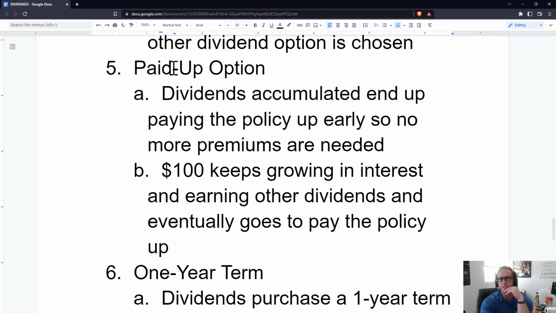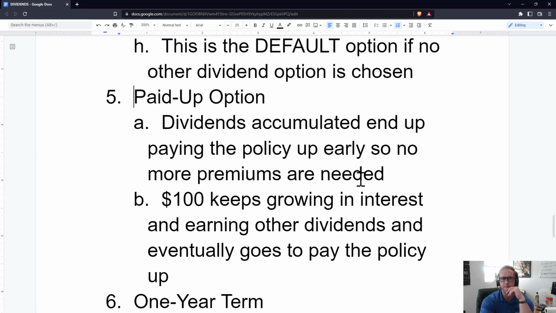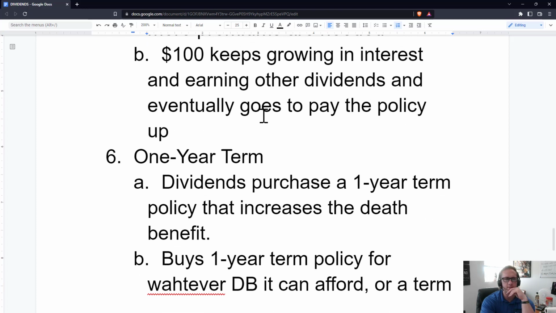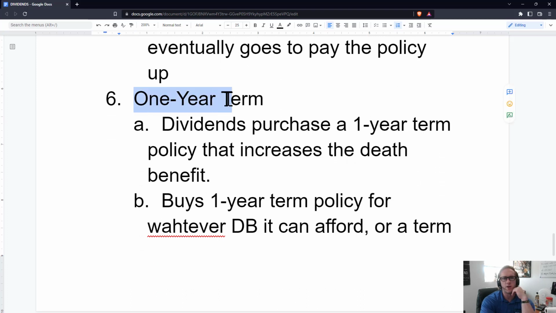Next, there's the paid up option. So the paid up option, the dividends accumulated end up paying up the policy early, so no more premiums are needed. So essentially, that $100 keeps growing in interest and earning other dividends, and eventually goes to pay the policy up. So they say, okay, we're going to wait till there's enough money earned from the dividends and their interest to just pay the policy up, and then no one has to make any premium payments anymore. So that's the paid up option. Essentially, it's almost like a larger reduction of premium, where there's just so much in there that no one has to make any payments anymore.